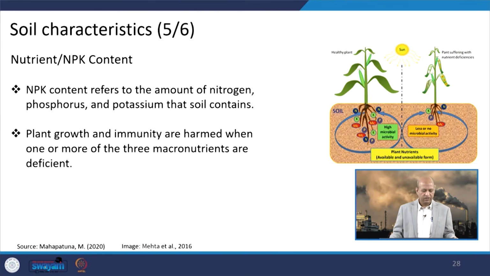Then if we talk about nutrient values, nitrogen, phosphorus and potassium and so on. Because of oxides of nitrogen, a nitrogen imbalance may occur and that can have some impact on the soil quality and the plant growth, because its immunity and the plant growth is harmed when one or more of the 3 nutrients are deficient or an imbalance occurs. Okay. So, there must be some balance.